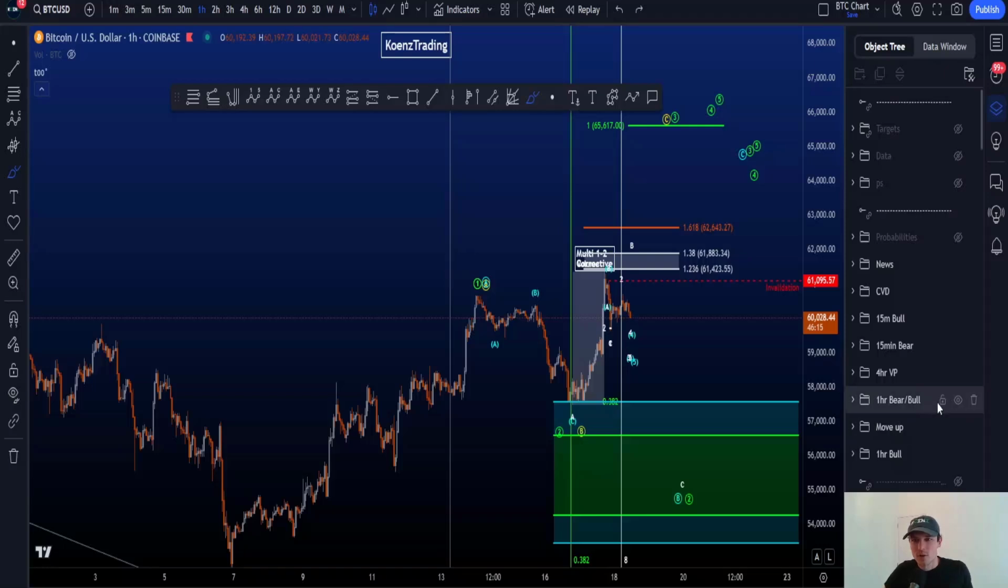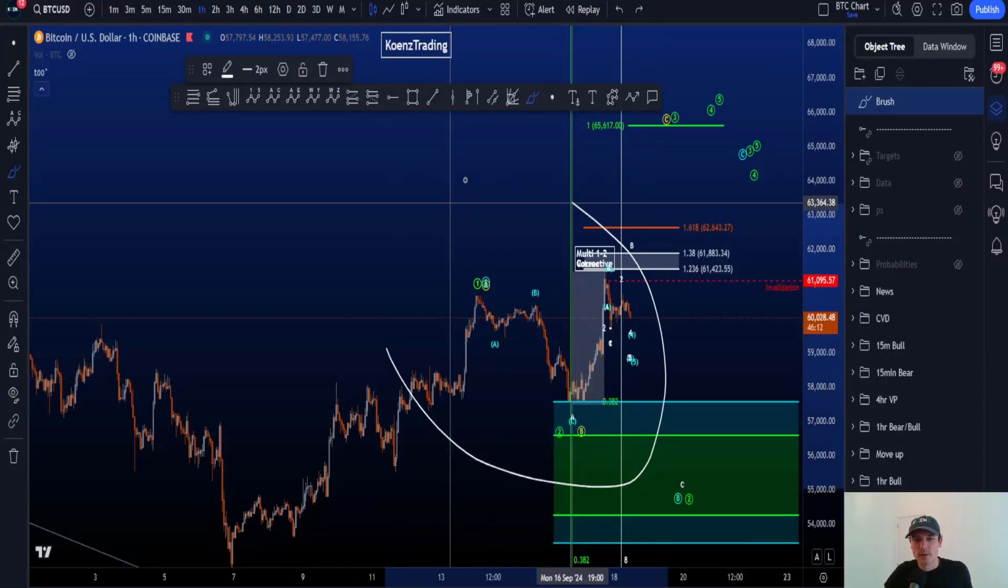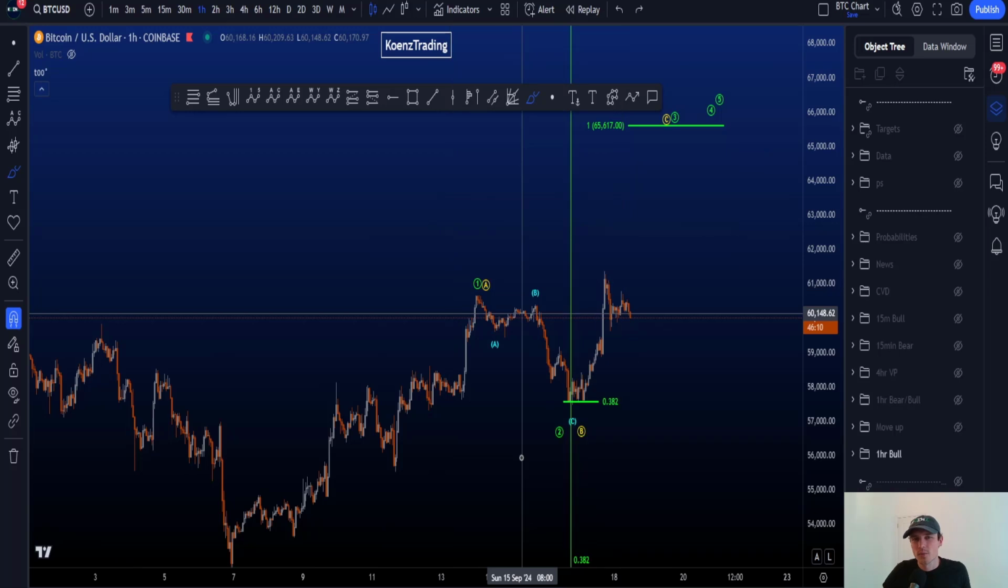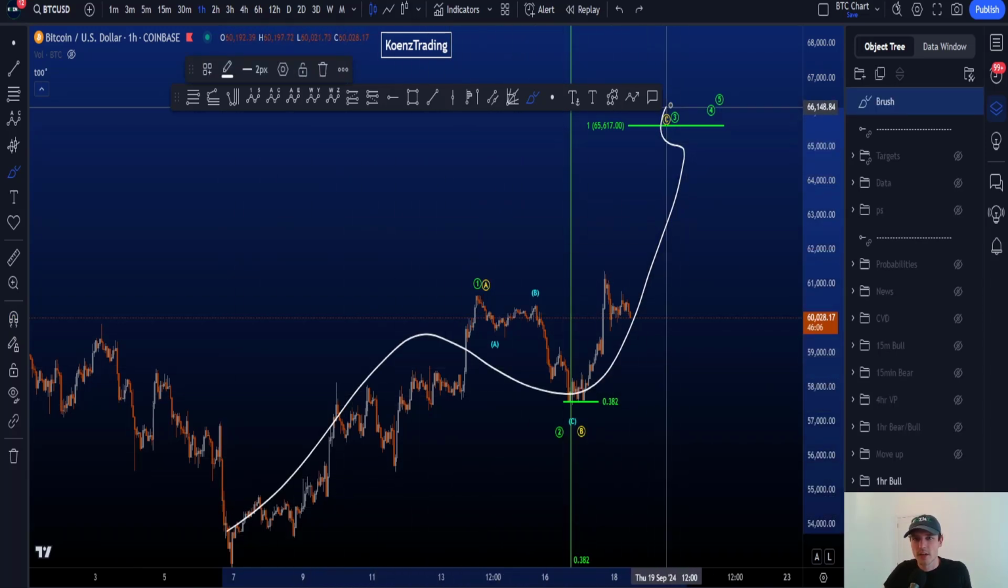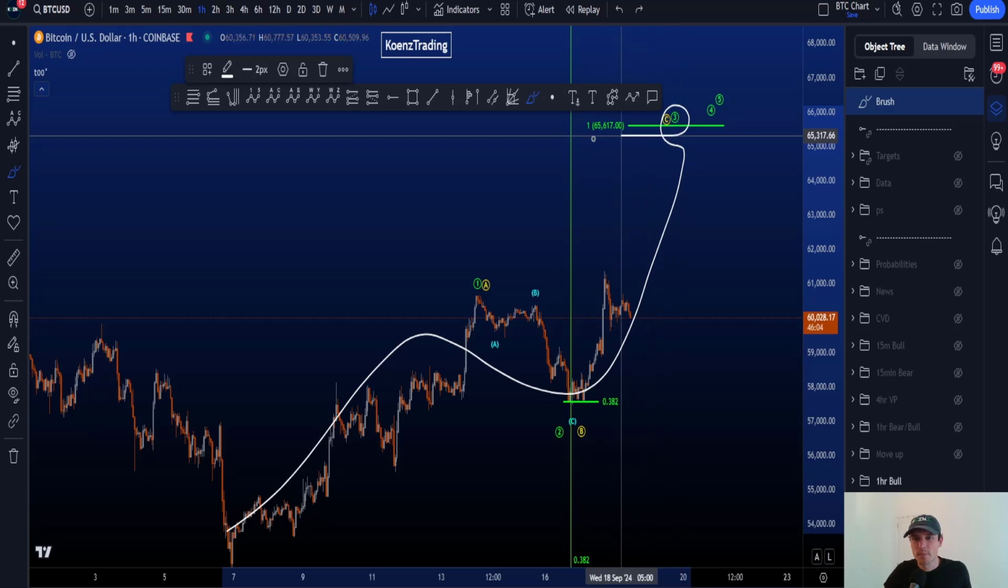Hi everyone, let's go over my bullish and bearish Elliott wave scenarios on Bitcoin, starting with the bullish scenario where we are looking for continuation to the upside in wave C or 3, with a minimum target being